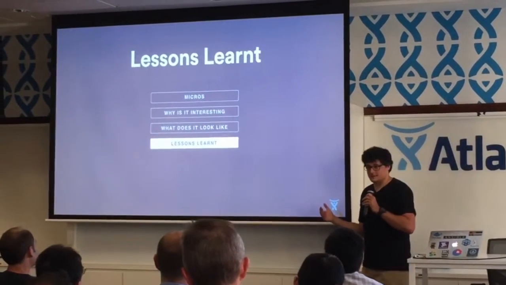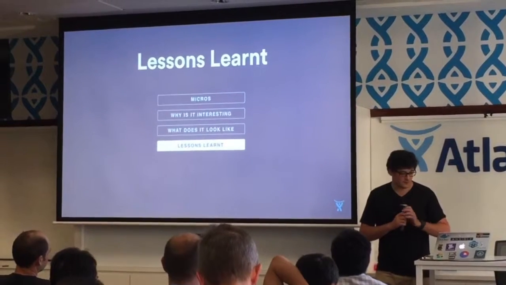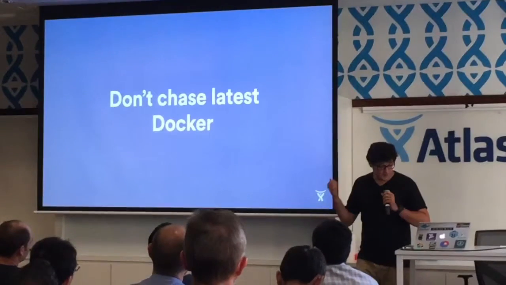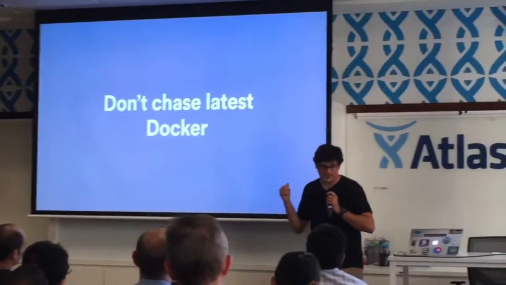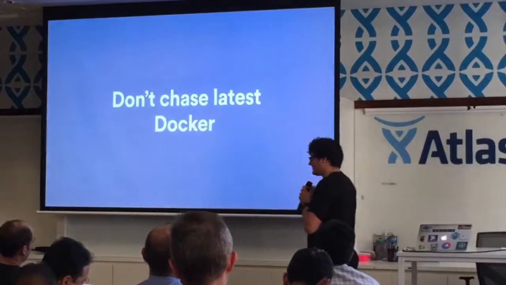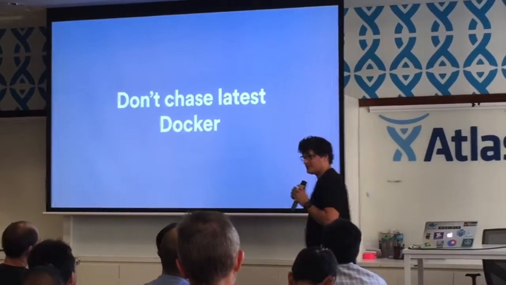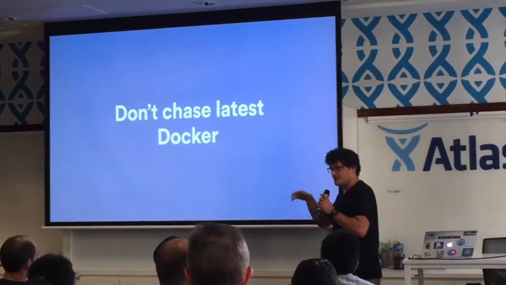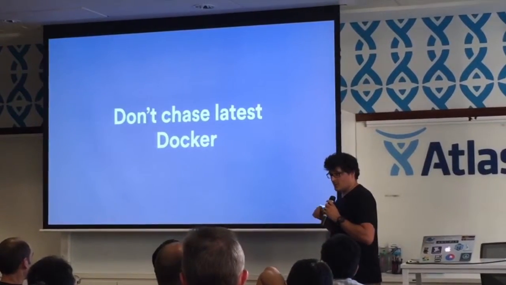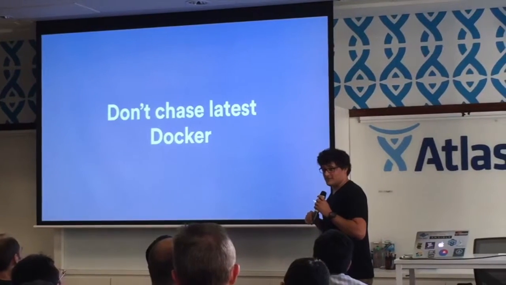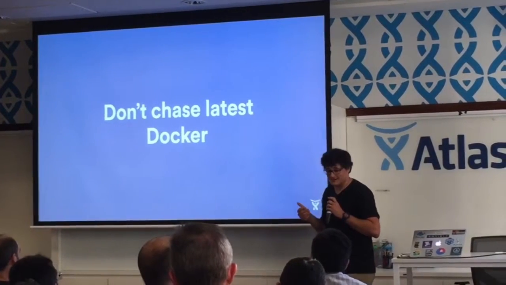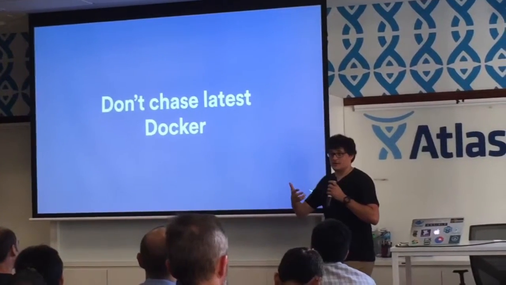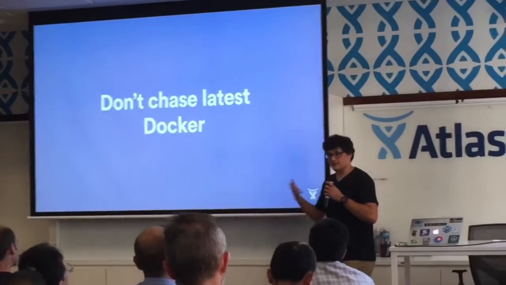So, what are some of the lessons we've learned actually running a big, not entirely complicated, but yeah, interesting system? The first one is don't chase the latest version of Docker. It's really tempting. Lots of Docker versions come with lots of really cool new fixes. I personally love 1.9.0. It included a whole bunch of bug fixes around pulling things concurrently. We find that whenever we update, we break someone. It's not really great, but there's a really careful trade-off that needs to be made between actually upgrading it and retaining the fixes and things.